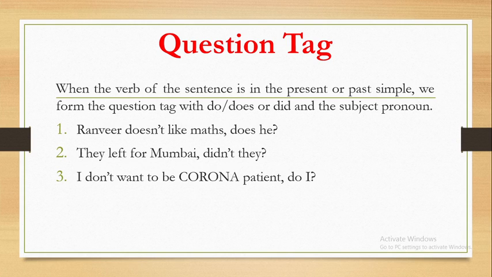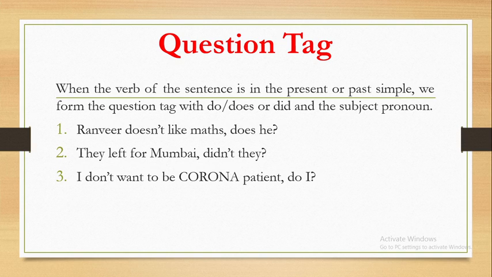In the second example, they left for Mumbai, the main verb left represents the simple past tense of the sentence. So if the sentence is said in simple past tense, we have to use did in the question tag, which is very appropriate. So they left for Mumbai, didn't they, is a correct question tag.